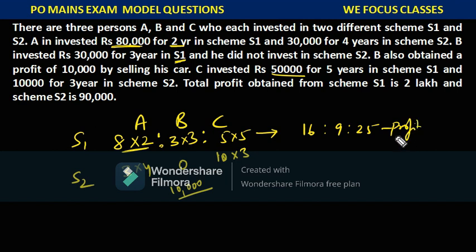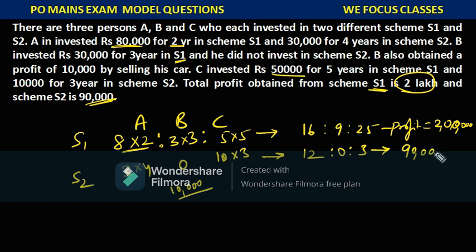Why am I taking the profit ratio? Because here the profit is clearly given. What is the profit given? 2 lakhs in scheme S1. From the last sentence we know that there is a 2 lakh profit from scheme S1. And from scheme S2 there is a 90,000 profit. So what is the ratio I would like to see here? Here it is 12 and here it is 3. So there is no ratio for B. And what is the profit? By looking at this, here it is 90,000.